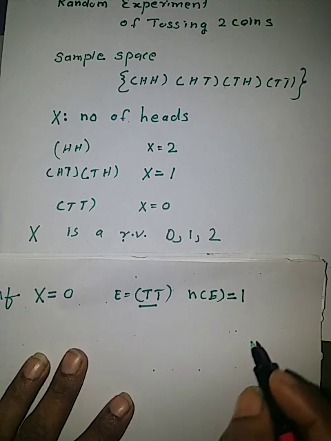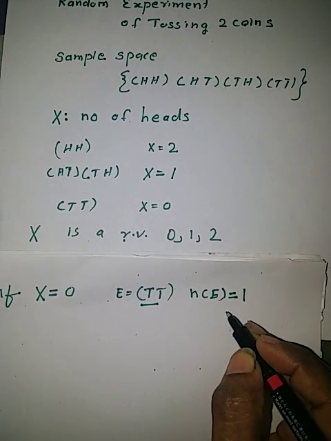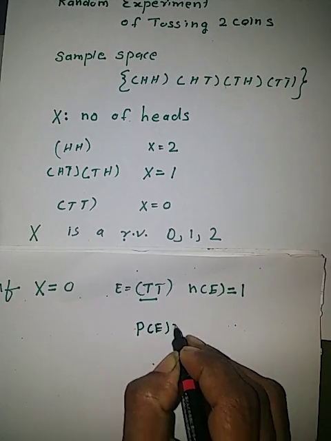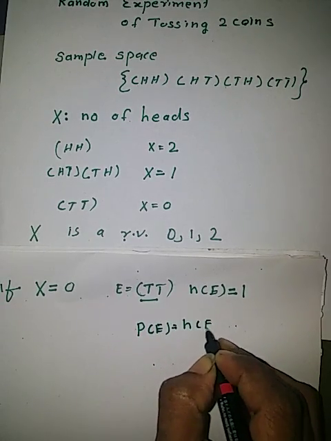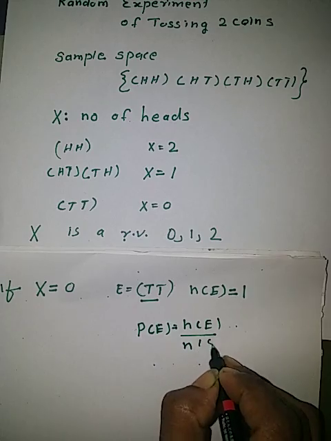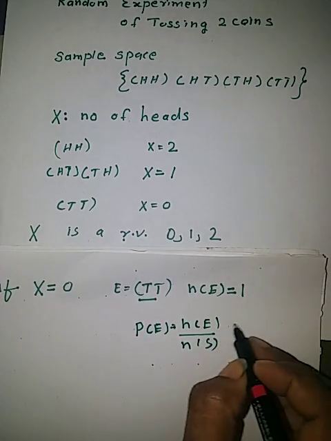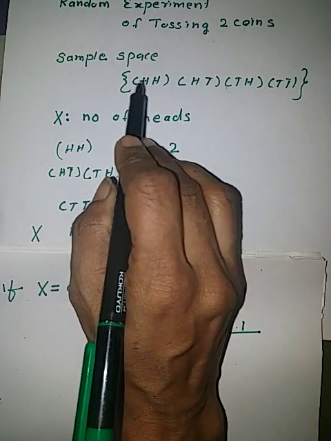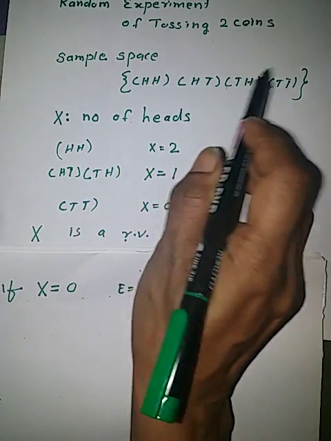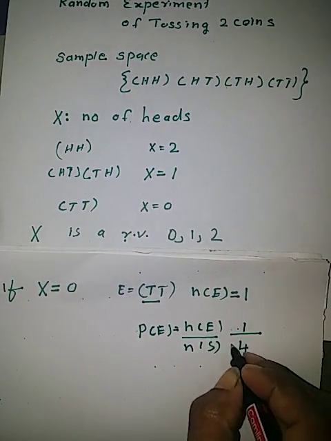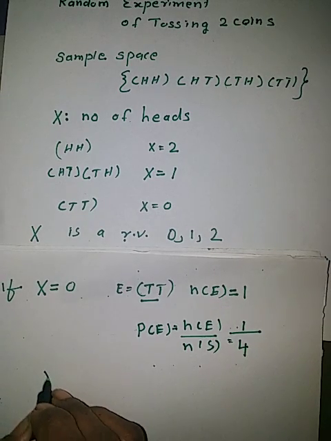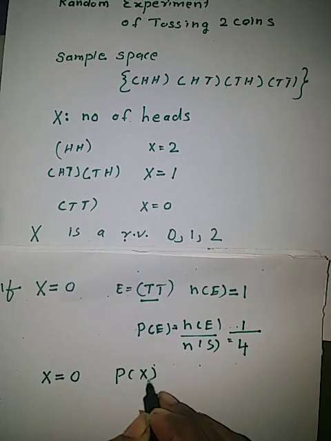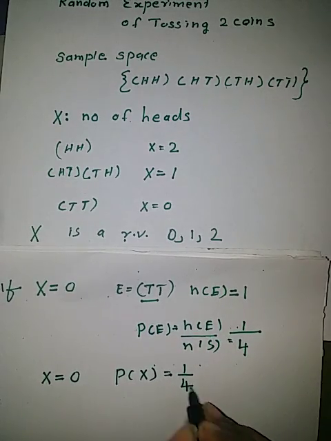So probability of E is number of E divided by number of S, that is 1 upon number of elements of the sample space, which is 4. So if X equal to 0, the probability of X is 1 upon 4.